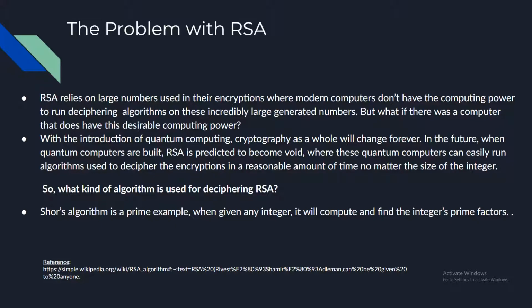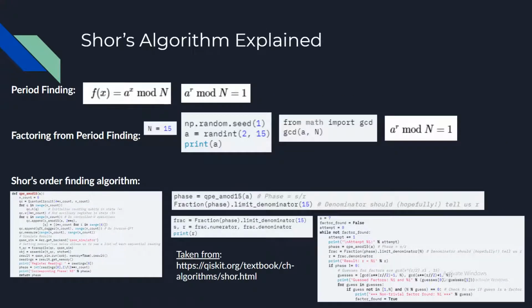In the future, when quantum computers are built, RSA is predicted to become void, where these quantum computers can easily run algorithms used to decipher the encryptions in a reasonable amount of time, no matter the size of the integer. So what kind of algorithm is used for deciphering RSA? Shor's algorithm is a prime example. When given any integer, it will compute and find the integer's prime factors.